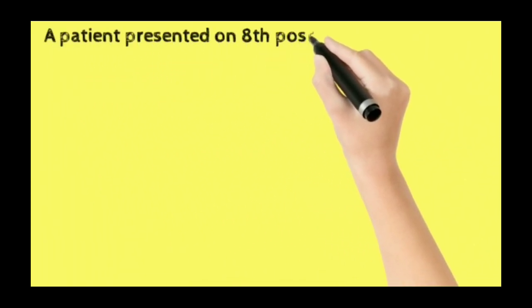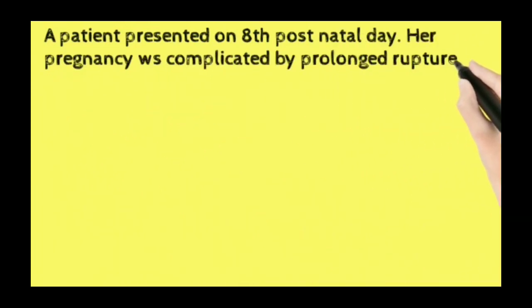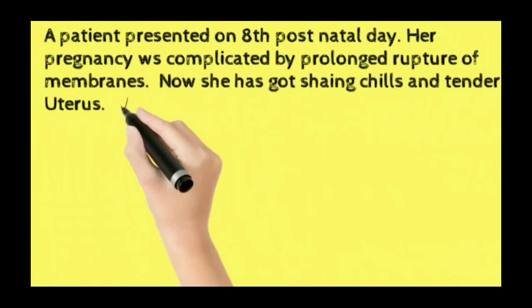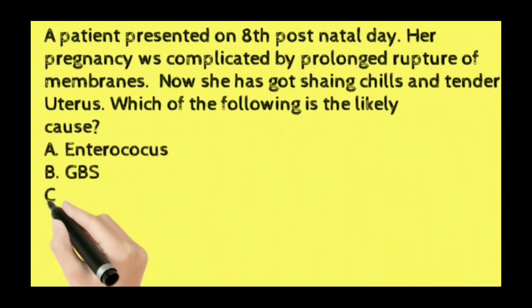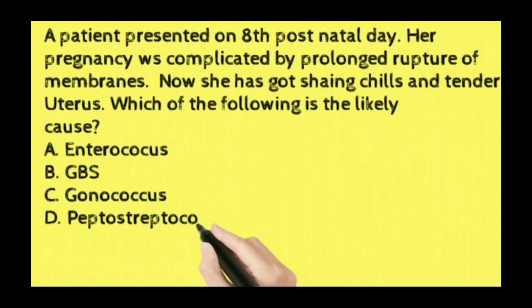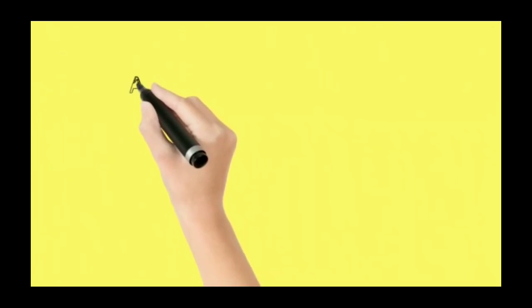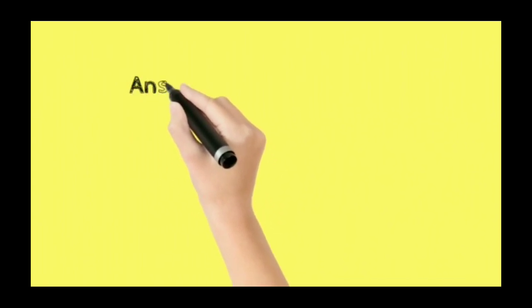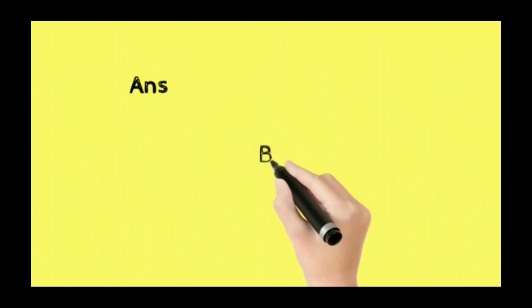Now, a patient presented on 8th postnatal day. Her pregnancy was complicated by prolonged rupture of membranes, and now she has got chills, tender uterus, and which of the following is likely cause? Enterococcus, GBS, gonococcus, Peptostreptococcus, Ureaplasma urealyticum. The answer is group B streptococci. B.